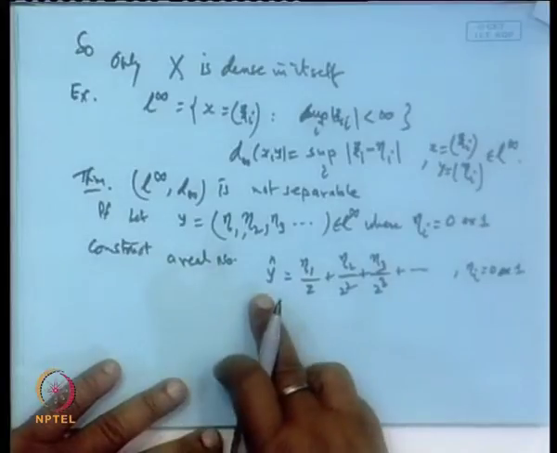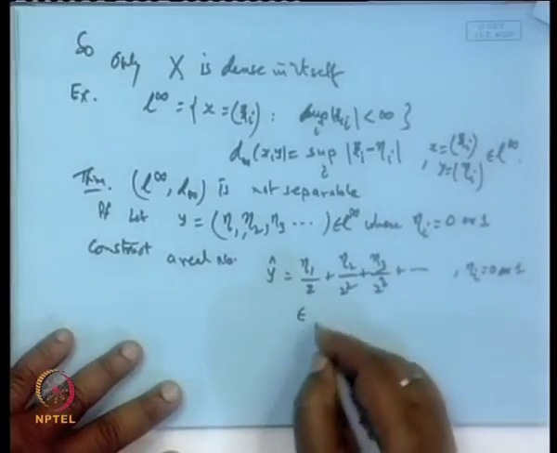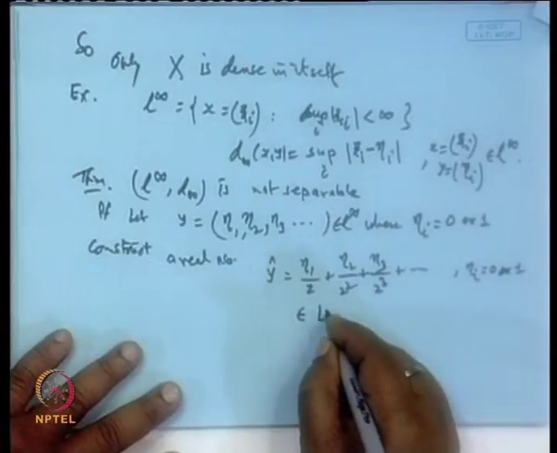So, this is the binary representation of y hat, and this will definitely be a point belonging to the interval 0, 1.